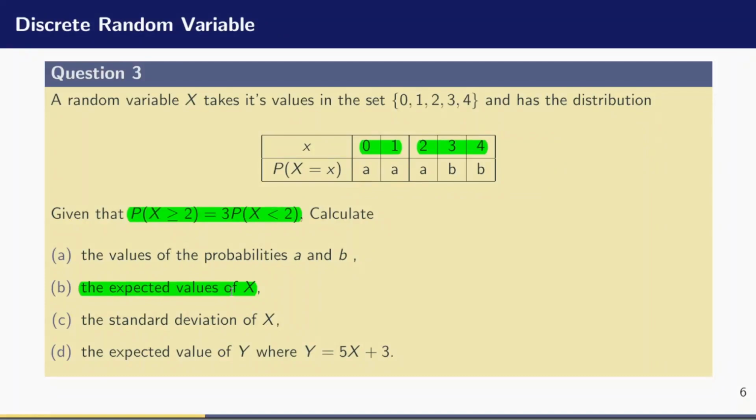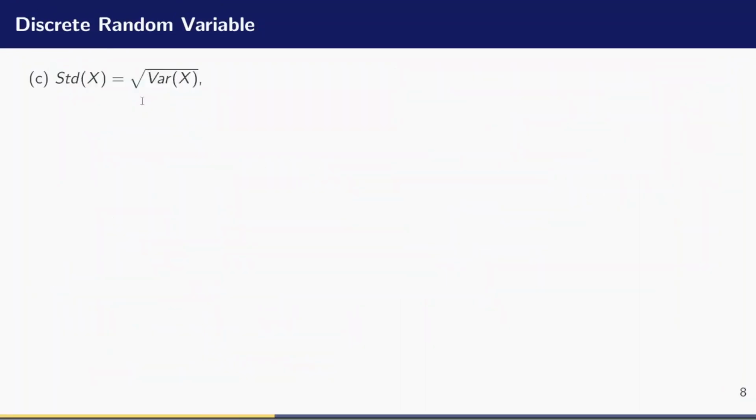Now, the next question is to find the standard deviation of x. How do we find the standard deviation of x? The standard deviation of x is given by the square root of the variance of x. So in order to find the standard deviation, I must first find the variance of x. And what is variance? Variance is equals to the expectation of x squared minus expectation of x all that squared. Remember, I already have the expectation of x, which is 41 divided by 16. I only need now to find expectation of x squared, plug this into this expression, obtain the variance, and find the square root to obtain the standard deviation.